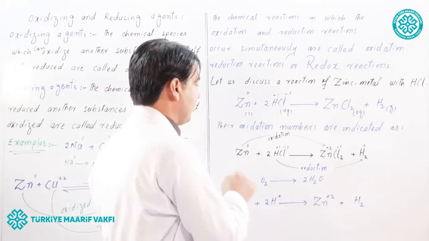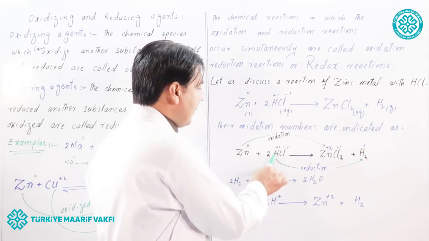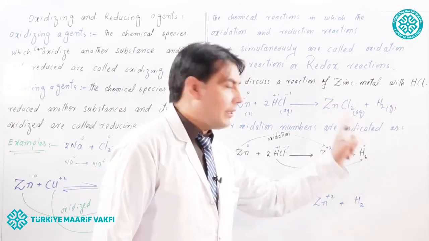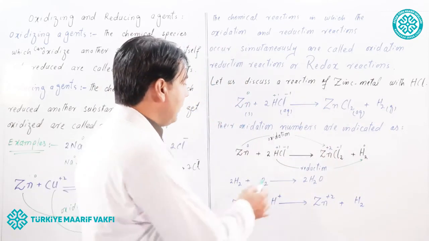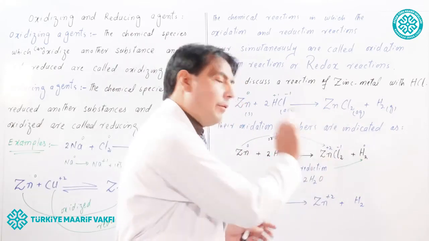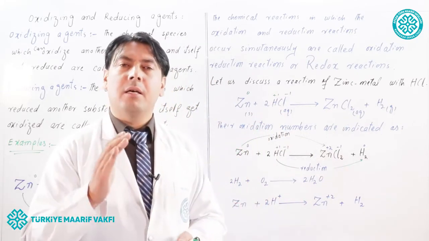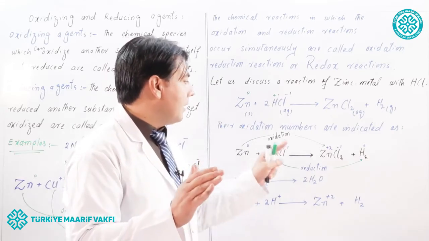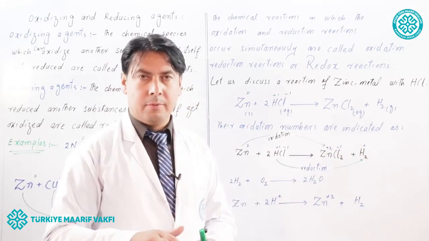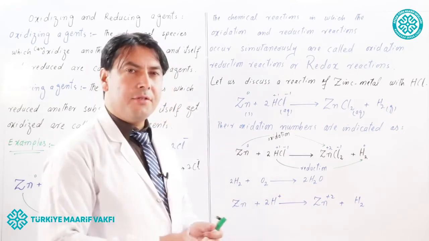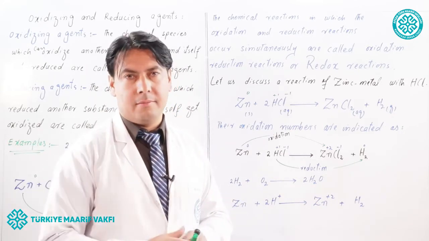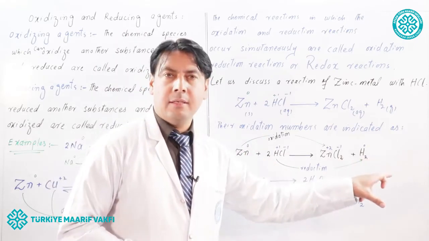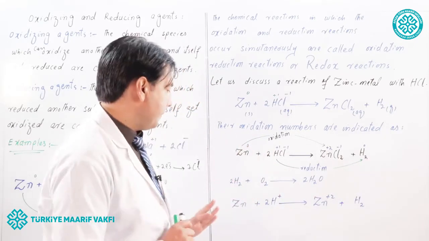But look to the hydrogen. Here the oxidation state of hydrogen is +1 and then the oxidation state of hydrogen is 0. So it means that hydrogen has reduced. Why? Because the oxidation number of hydrogen has decreased from +1 to 0. So this reaction is generally known as a redox reaction because here oxidation as well as reduction takes place.